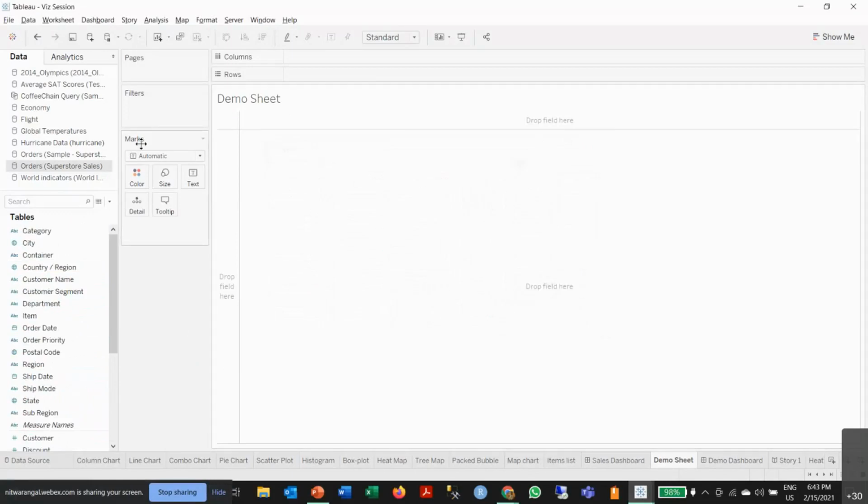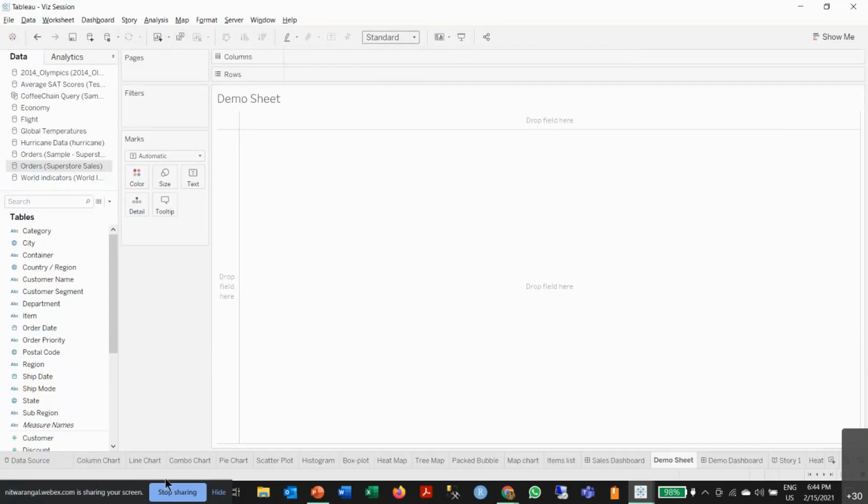Here is a marks card, and here is your view. I'll show you each function. This is the undo button. Save. If you want to add a data source, if you want to pause a current data source, if you want to add a new sheet, you want to duplicate, sort options, view options, share options, and so on. So let's start and see how simple visualizations look.